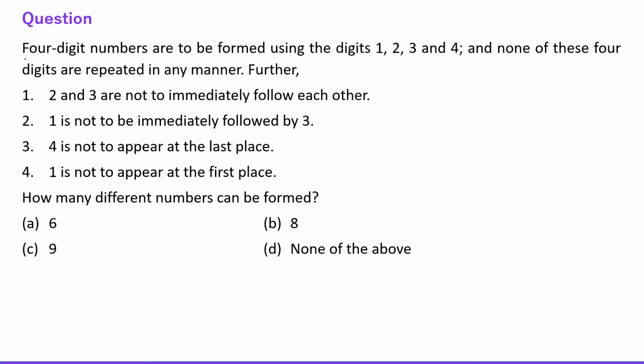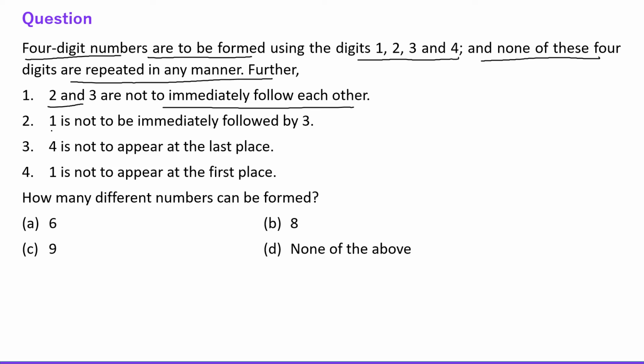Next question says 4-digit numbers are to be formed using 1, 2, 3, 4 and none of these 4 digits are repeated in any manner. 2 and 3 do not immediately follow each other, 1 is not immediately followed by 3, 4 is not to appear at the last place, 1 is not to appear at the first place.